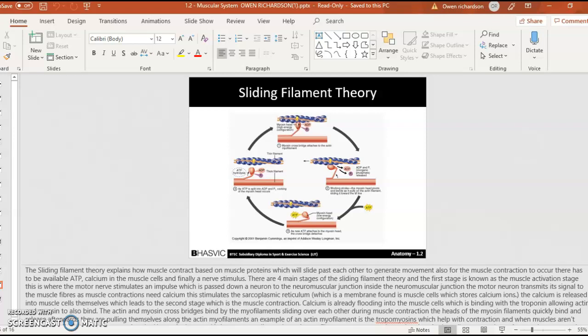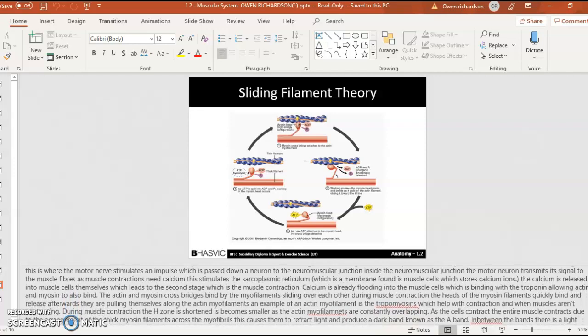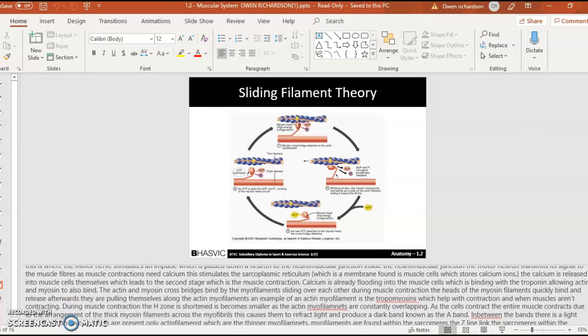The motor neuron transmits a signal to the muscle fibers, and as muscles contract, they need calcium. This stimulates the sarcoplasmic reticulum, which is the membrane found in the cells which stores calcium ions. The calcium is released into the muscle cells themselves, which leads to the second stage, which is the muscle contraction. Calcium is flooded into the muscle cells, binding with the troponin, allowing actin and myosin to also bind. The actin and myosin cross-bridges bind by the myofilaments sliding over each other during muscle contraction.